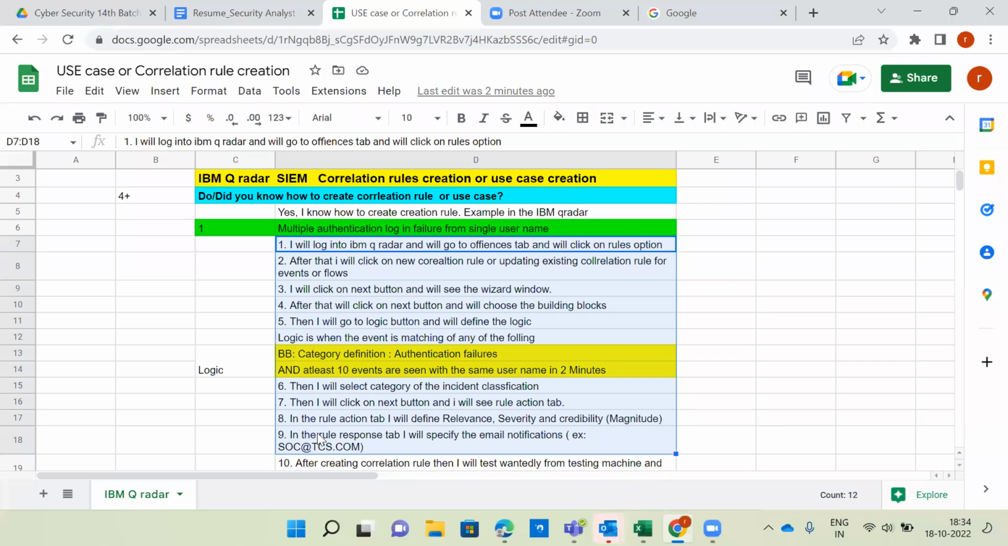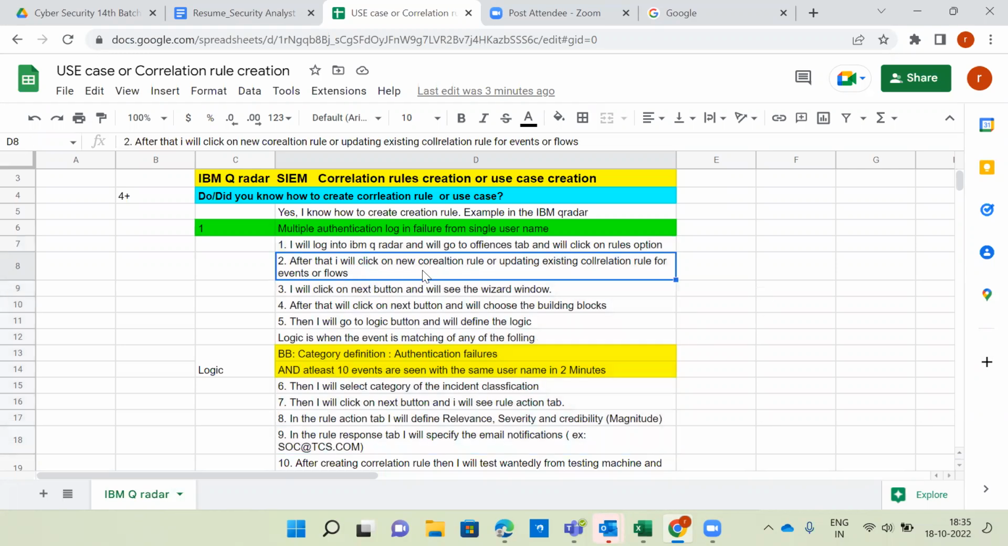So clearly I provided, you can see here, I will log into the IBM QRadar tool, go to the Offenses tab, and click on the Rules option, nothing but the Rules tab. Second, after that, I will click on the new correlation rule option, or we can update an existing one also. So there are two ways we can create a correlation rule. For an already existing correlation rule, we can make some modifications, which is called updating an existing correlation rule. But if you want, we can create a new correlation rule as well. Two options are possible.